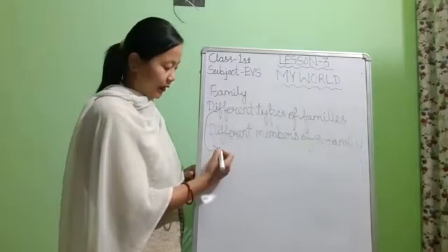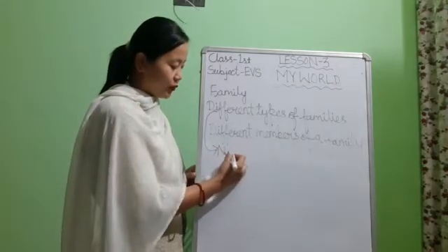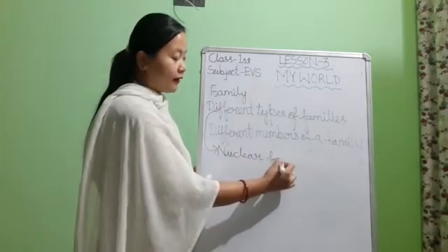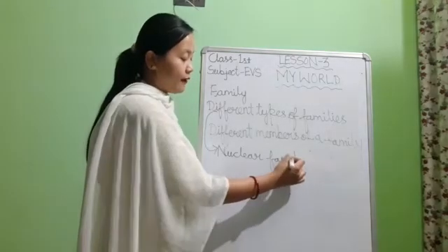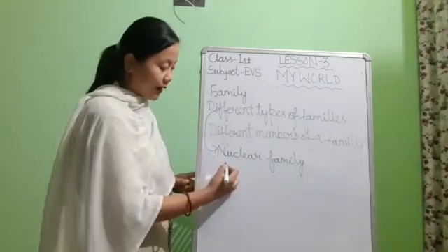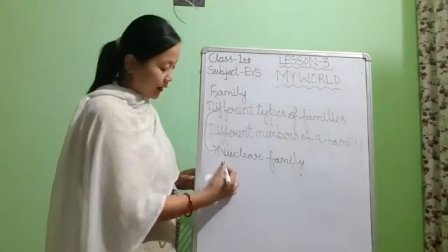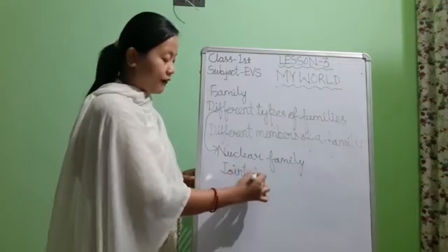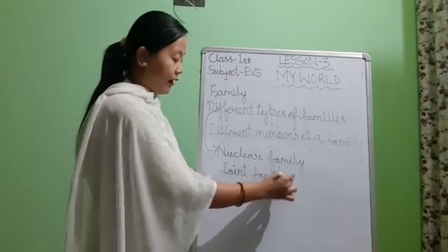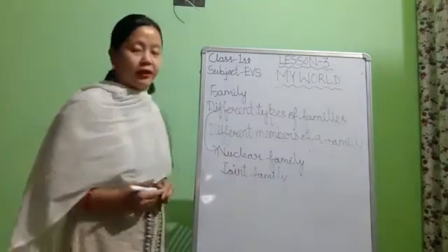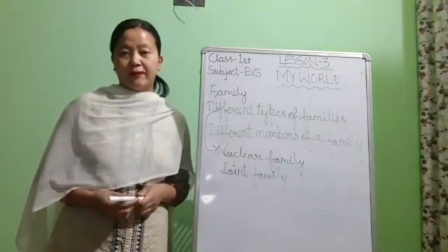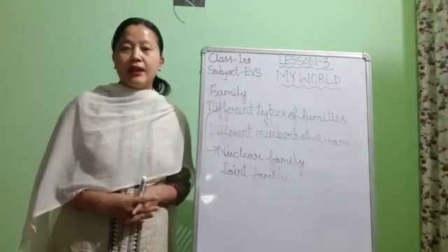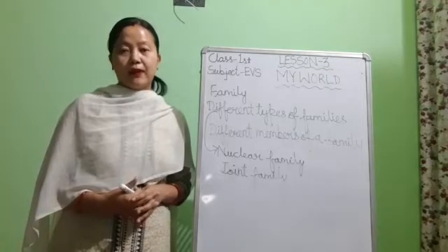Spelling of nuclear: N-U-C-L-E-A-R. Nuclear family. F-A-M-I-L-Y. Family. Nuclear family and the other one is joint family. Spelling of joint: J-O-I-N-T. Joint. F-A-M-I-L-Y. Family, joint family. So children, we have two types of families. They are nuclear family and joint family. Now children, let us learn about each family in detail.